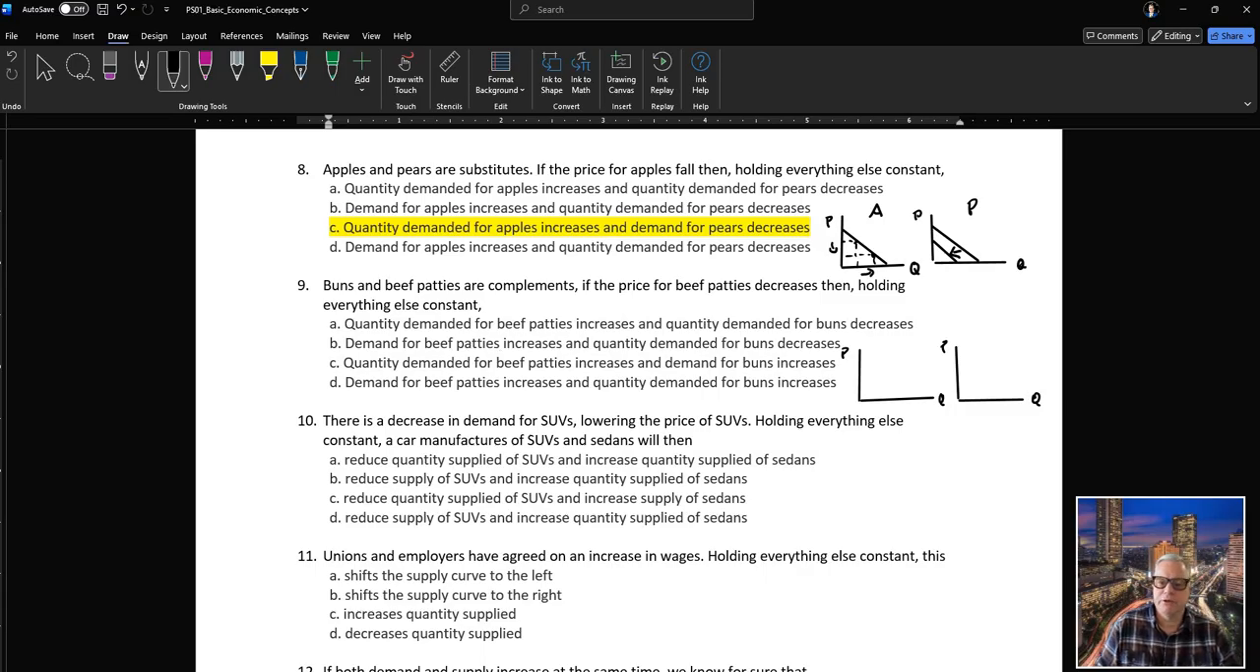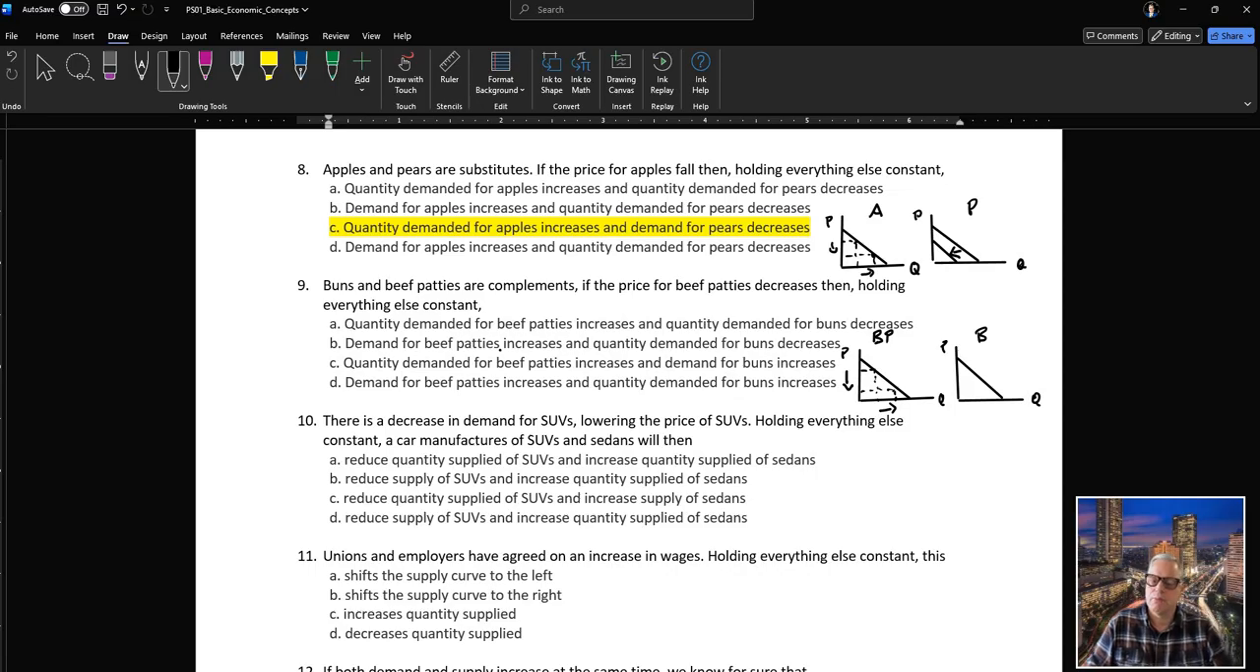Okay, so we have the beef patties and we have the buns. Okay, so if the price is 9, then quantity supplied. So if the price for beef patties decreases, again, price goes down. That's the only thing that happens. We hold everything else constant. That's the ceteris paribus condition.